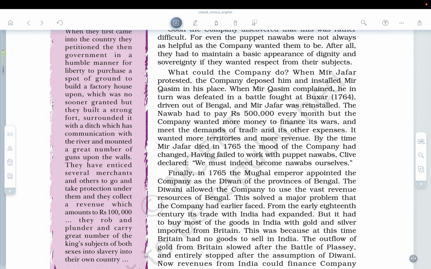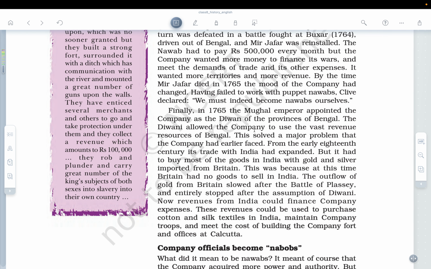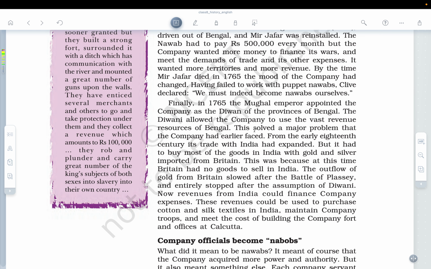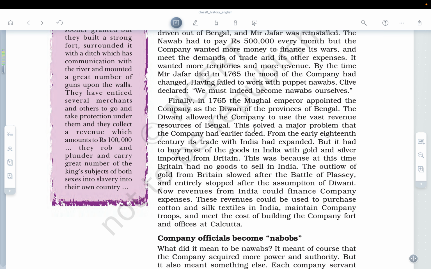So finally, in 1765, the Mughal emperor appointed the company as Diwan of the provinces of Bengal. The Diwani allowed the company to use the vast revenue resources of Bengal. This solved a major problem that the company had earlier faced. From the early 18th century, it had to buy most of the goods in India with gold and silver imported from Britain. This was because at this time Britain had no goods to sell in India. The outflow of gold from Britain slowed after the Battle of Plassey.